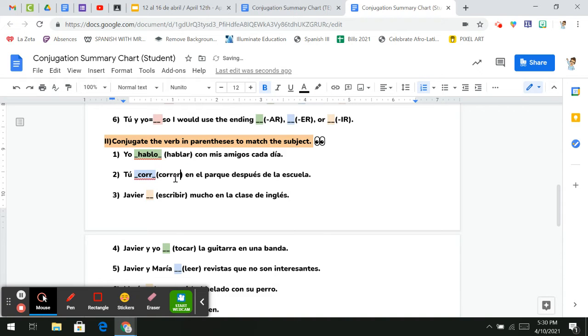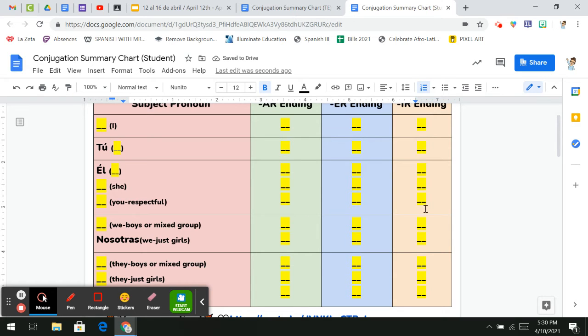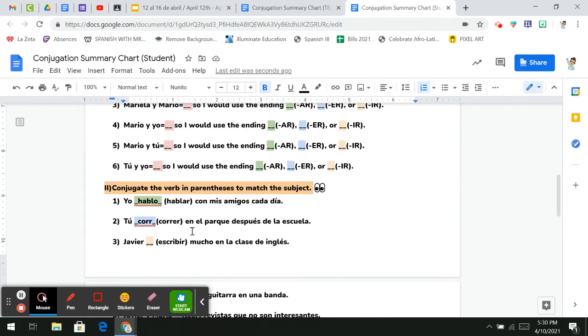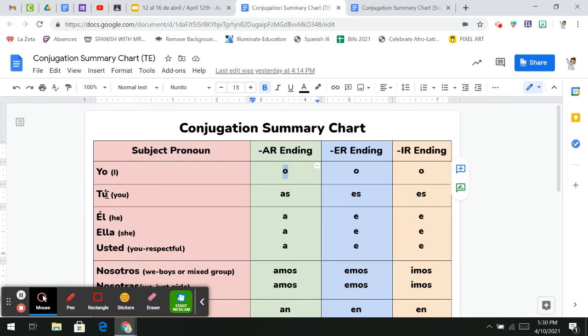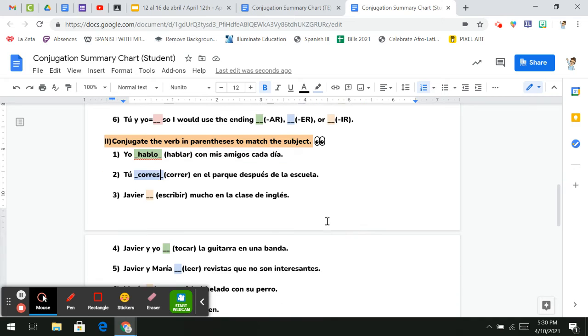Okay, so remember it's an ER, so I'm looking in the light blue section of my summary chart, which you should have already filled in, but I'm going to use the teacher to help me. So my subject is tú. So going over here to light blue section, my ending, when I take off my ER, is now ES. So corres. Tú corres en el parque después de la escuela. So you run in the park after school.